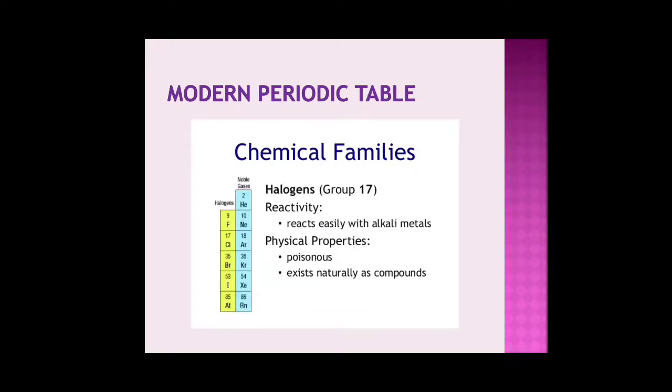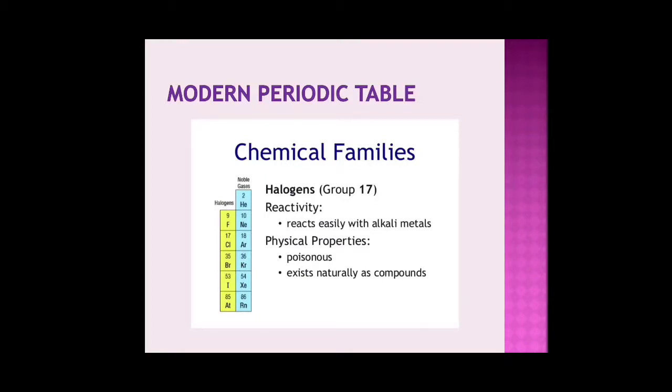The next we have to study is group 17. The elements of group 17 are referred to as halogens. These react very easily with alkali metals. So halogens, that is group 17 elements, react very easily with group 1 elements. Why? A group 1 element has 1 electron in its outermost orbit. It is waiting to lose that electron. Whereas group 17 elements are deficient by only 1 electron, meaning they just want one more electron to complete their octet. They have 7 electrons in their valence shell. So they are looking for that 1 electron, and that is why they have high reactivity with group 1 elements.